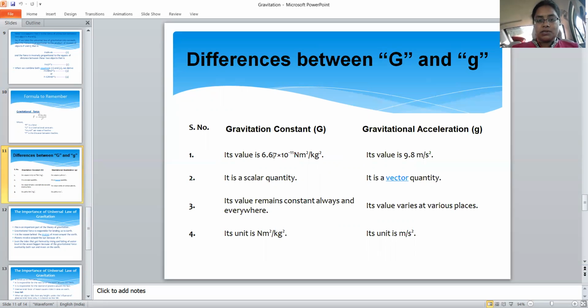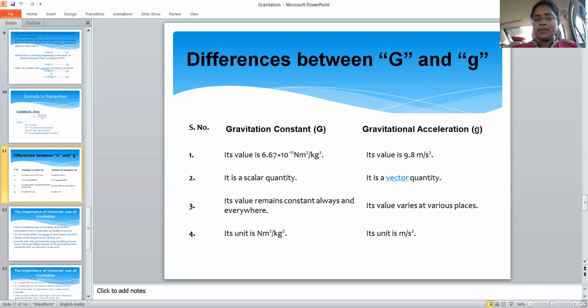Its value is 6.67 into 10 power minus 11 Newton meter square per kg square. Newton meter square per kg square is the unit for this gravitational constant, and it is a scalar quantity. I already said it remains constant always and everywhere. So this is constant everywhere.